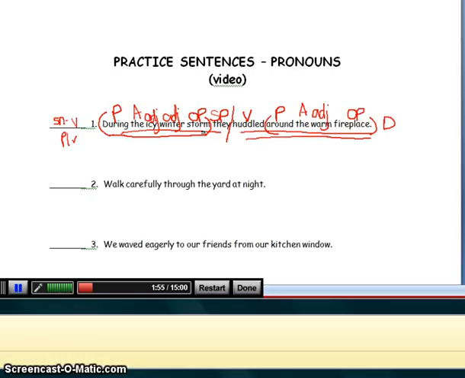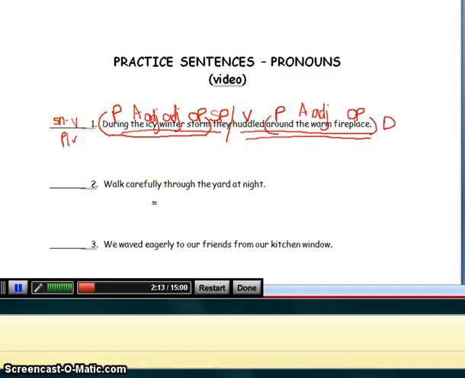Okay, so in that sentence we learned that if our subject is a pronoun, we're going to label it SP instead of SN, but you notice that our pattern sentence over here is still subject noun verb. It's still the same pattern even though we're dealing with the pronoun.